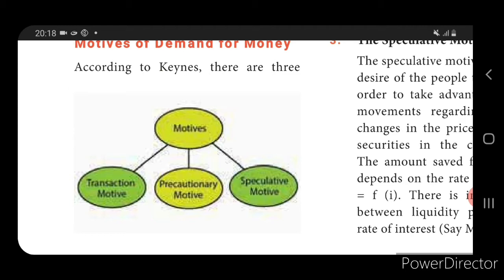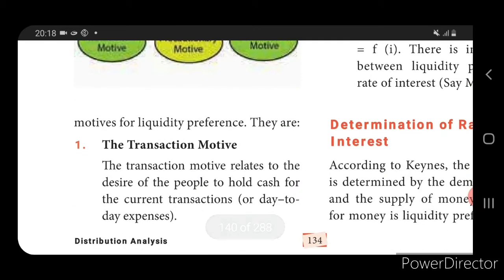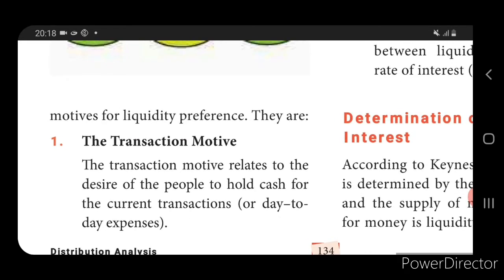What do you mean by transaction motive? Transaction motive means that people hold cash for their day-to-day expenses. Every day they need money for some purpose. Most of the things we need money for are our day-to-day needs. To fulfill our day-to-day needs, we need money. So this is called the transaction motive: people hold money for their day-to-day expenses.